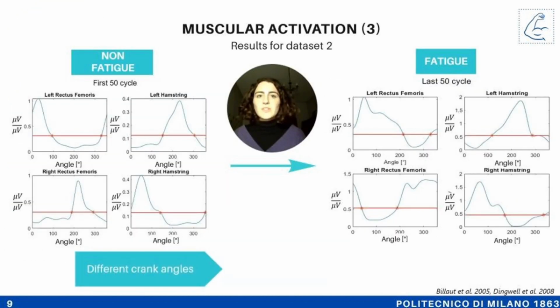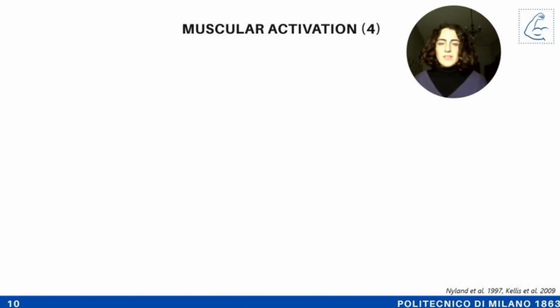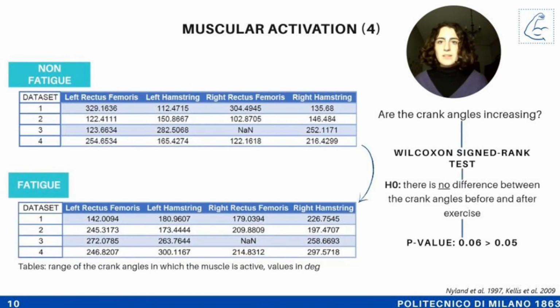In fatigue conditions, a different muscle activation pattern is observed, resulting in an increased range of crank angles. Is this result significant? The p-value doesn't support a significant increase, likely due to the dataset, which is too small to obtain statistical evidence. It is important to specify that the kinematic changes are mainly due to the increase of the pedal's resistance during the exercise.